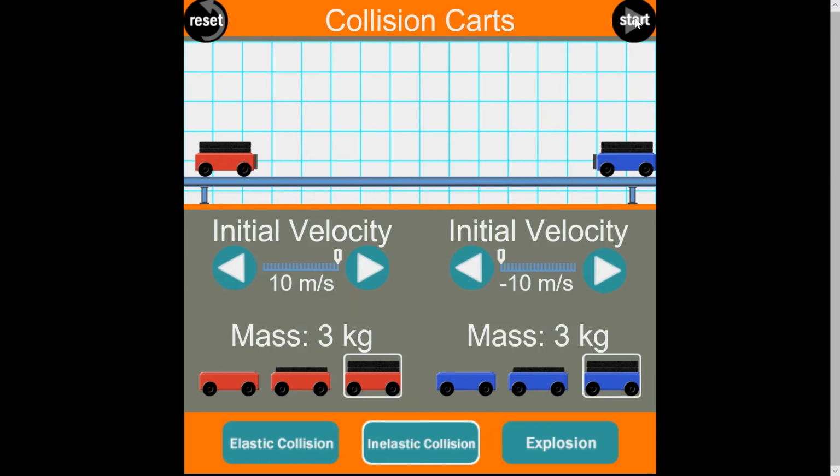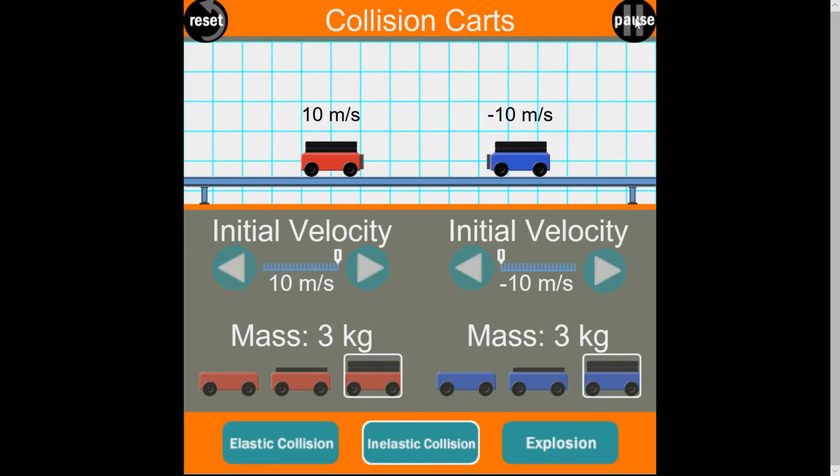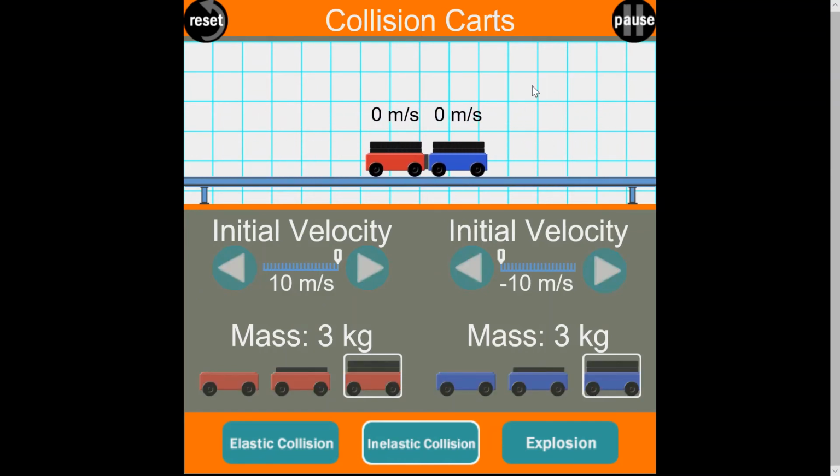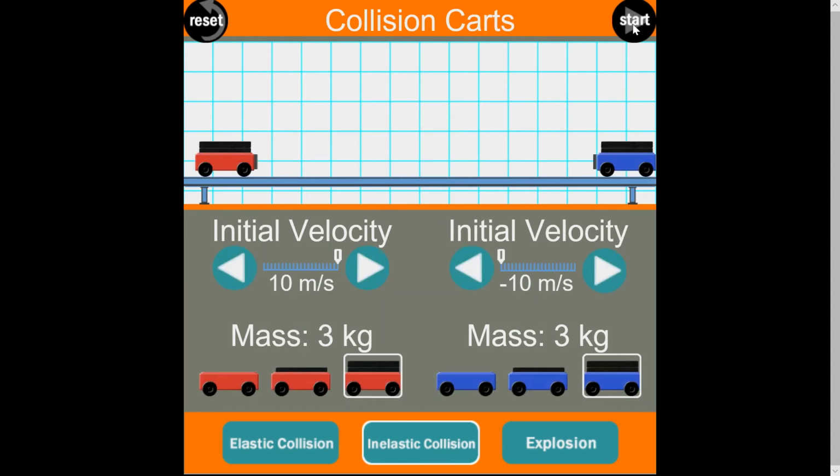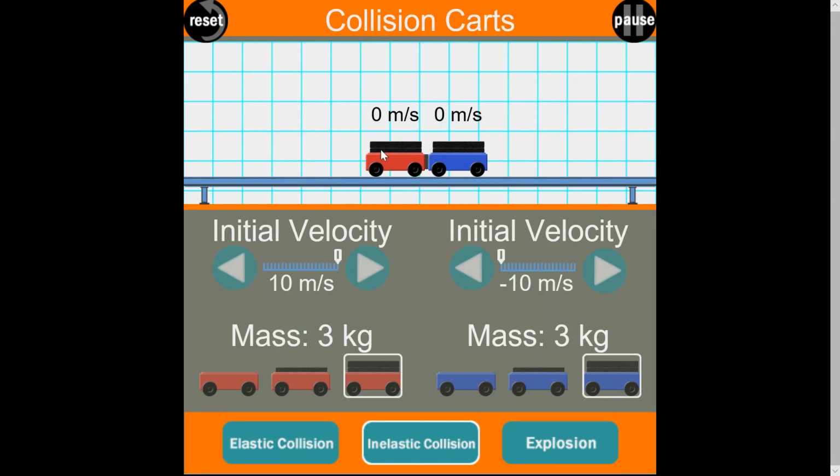So let's go ahead and run the simulation and see what happens. You can see after the collision, the wreckage here is not moving at all. And this is because the initial momentum of this system is 0. Now, how can that be? Well, the red car has momentum moving to the right, so that's positive momentum.